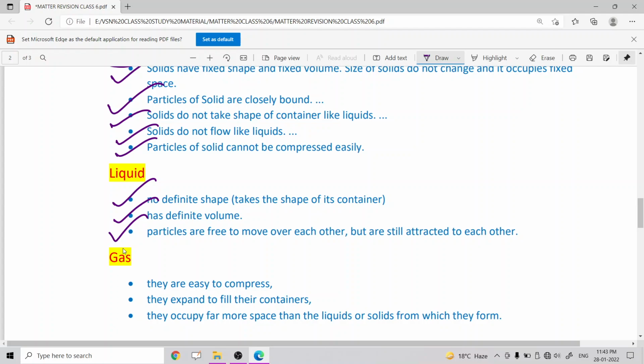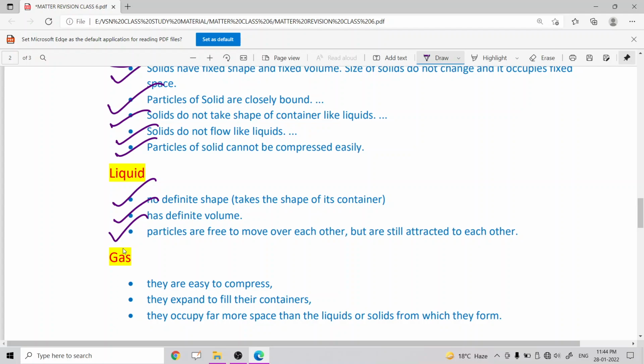So in general, liquids do not have any definite shape, but liquids have a definite volume, and liquids have a tendency to flow. That means fluidity, and that is why liquid is a fluid also. Liquids cannot be compressed much, and liquids have only one free surface.